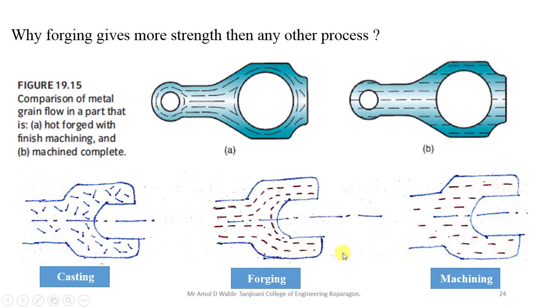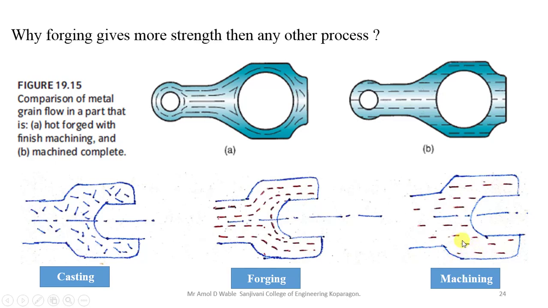If you are thinking that the spanner made by a machining process, that is milling or any other cutting operation, will sustain more, then again what you predicted is wrong. The spanner made by a forging process will sustain more strength because the grain structure in this case is equally distributed in a very good manner, and the same grain structure in casting is distorted. They are not placed in one direction.